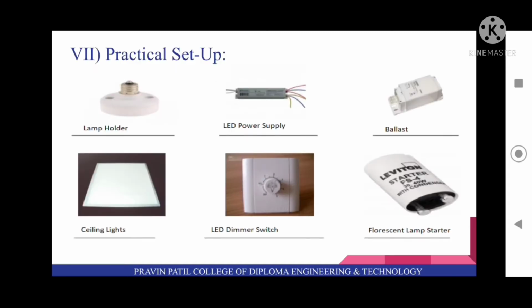Next is practical setup. So in this practical there are some images given and you have to identify the accessories. So I have already identified which is the accessory in this image. So first is lamp holder, second LED power supply, third is ballast, ceiling lights, LED dimmer switch, fluorescent lamp starter.